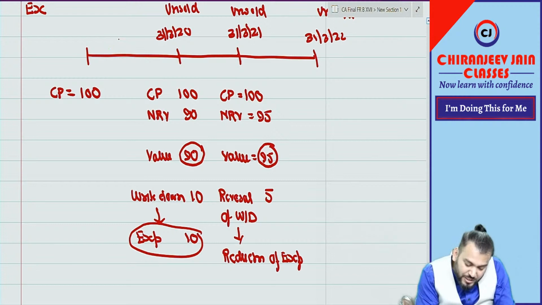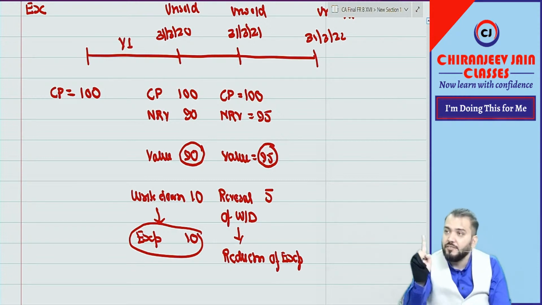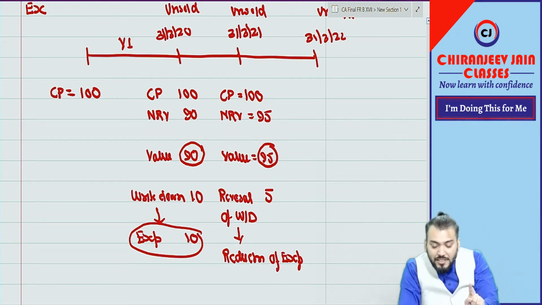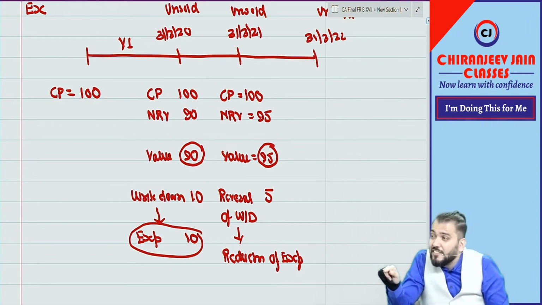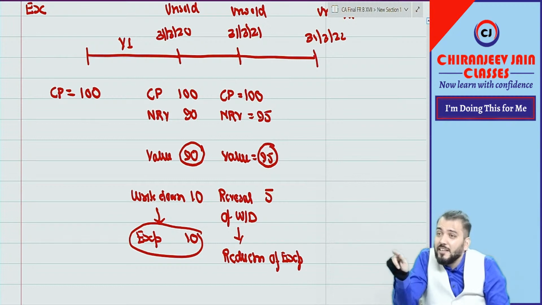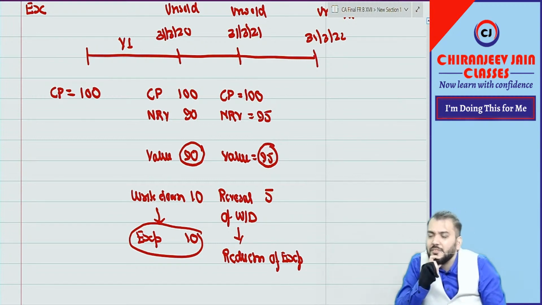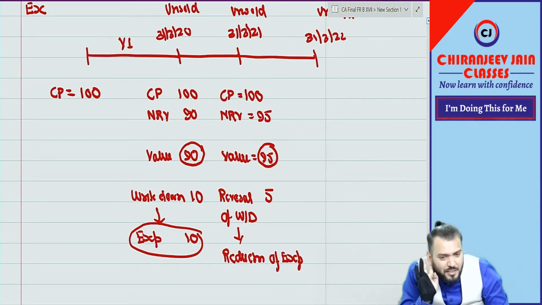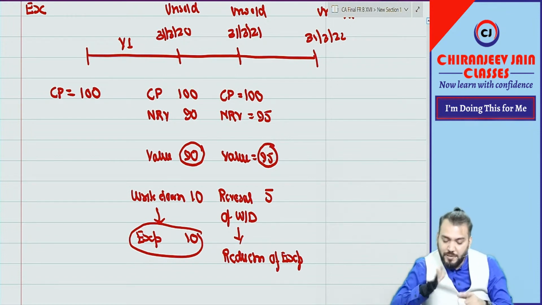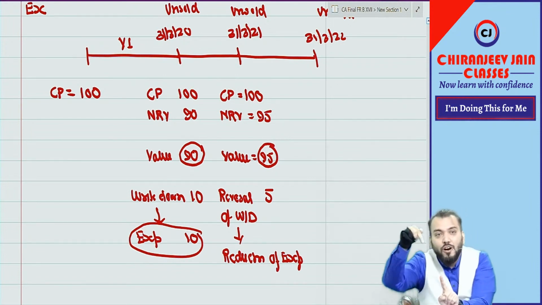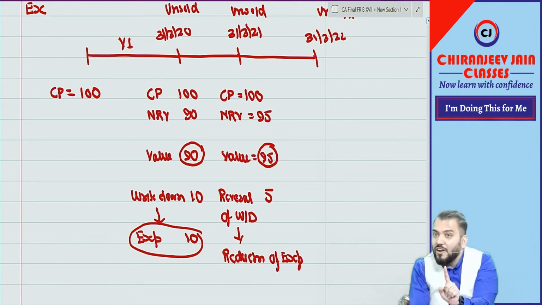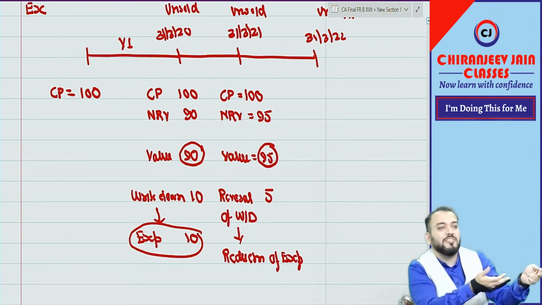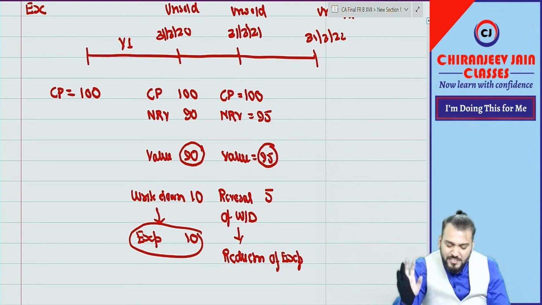Which year? First year? Correct. Now in the second year there is a reduction of expense. So this reduction of expense will be recorded in which year? Year 1 or year 2? Year 2, right? Thank you very much. The reduction of expense is recorded in the year in which the reduction occurs. It means we will not go to the previous year and change that. Simple, basic question I have asked.